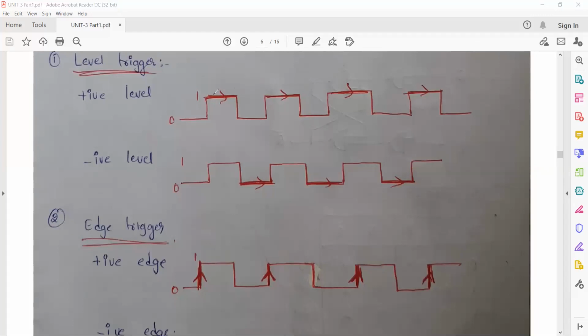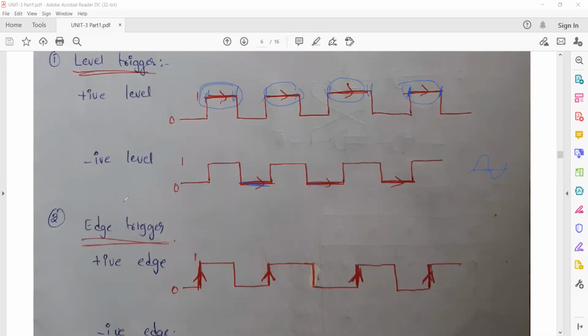So during this time, because these are the positives, for any amount of time the flip-flop may change its output, it may change its state. So it is positive level. Negative level means it is in the down part, negative. Like taking a sinusoidal, it goes positive, negative. So that way.